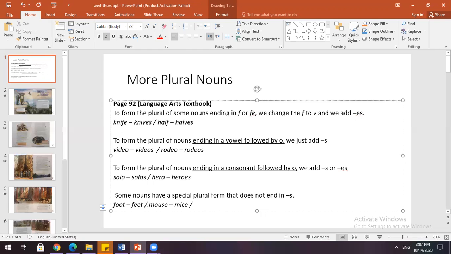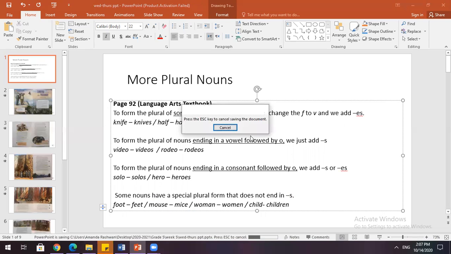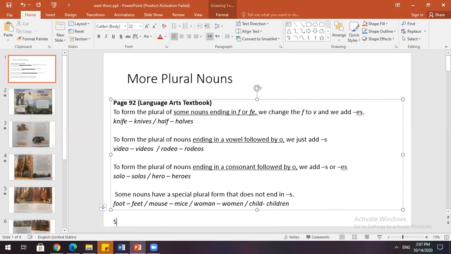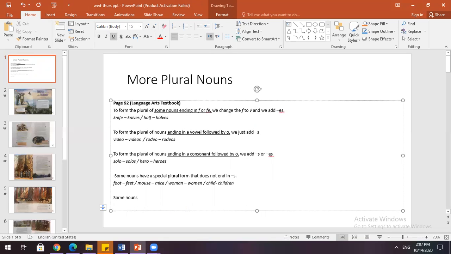Woman, women, child, children, for example. And finally, some nouns stay the same, whether they are singular or plural. Like what? Like sheep, deer and moose.